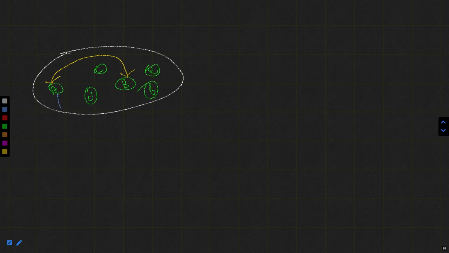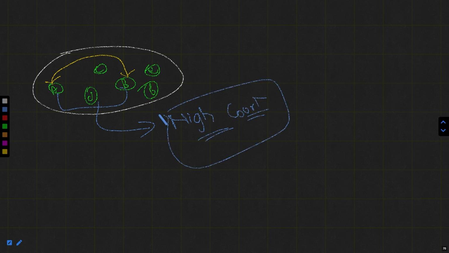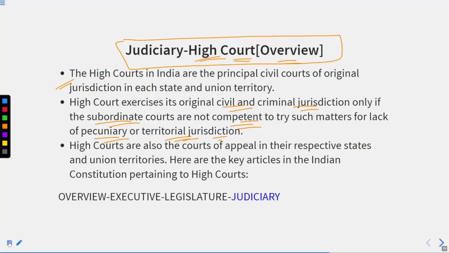In such a case, this matter can be referred to the High Court, because the subordinate court, due to territorial jurisdiction, is not able to handle this matter. And if the matter involves a constitutional question or something else in which the High Court is satisfied that the subordinate court is not competent to handle it, then the matter should be transferred to the High Court. Got it? This is the criteria.